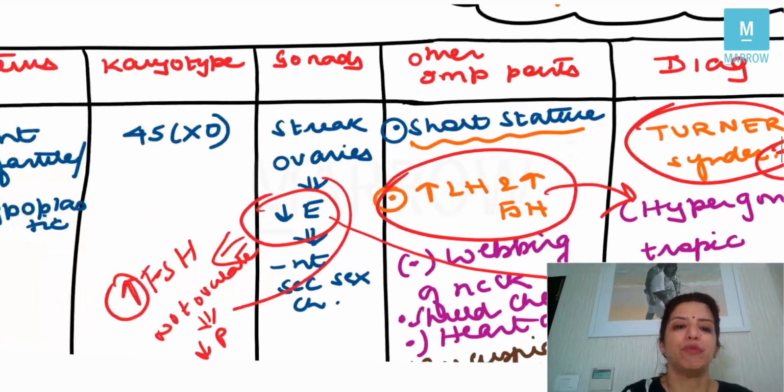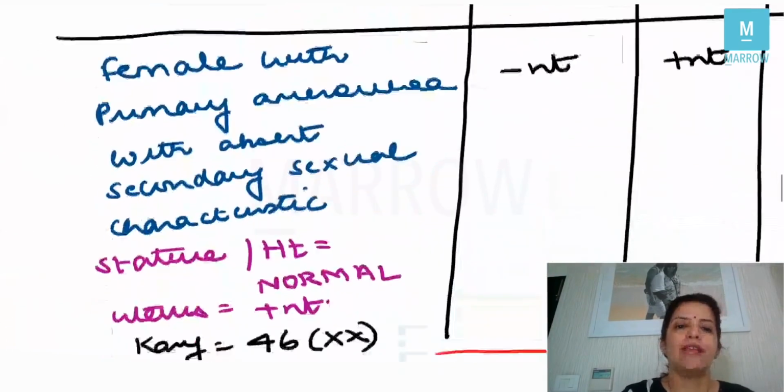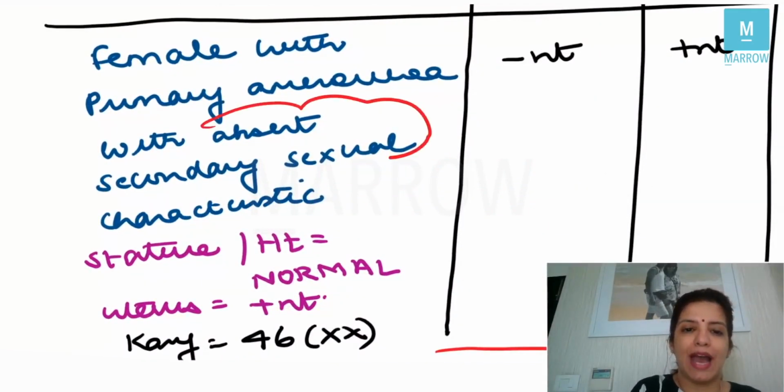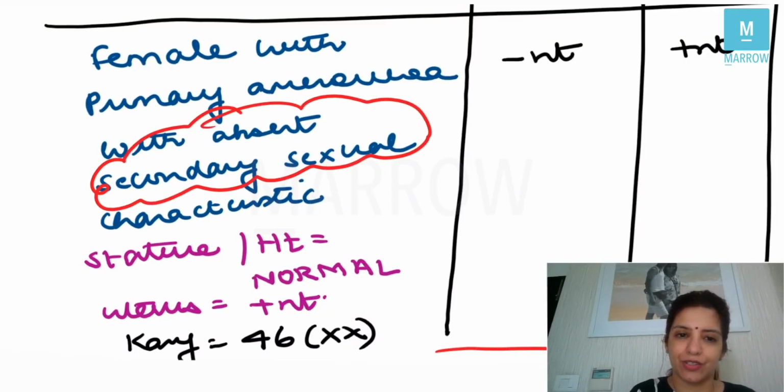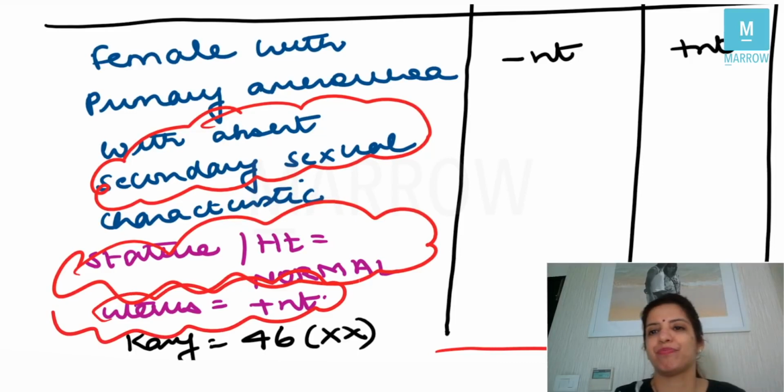Right? Now suppose you get a question which says that there is a female with primary amenorrhea with absent secondary sexual characteristics. Her height is normal and uterus is present. Right? Now, same thing in Turner's.